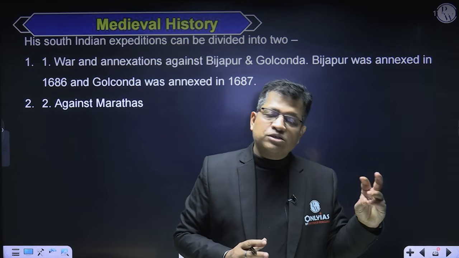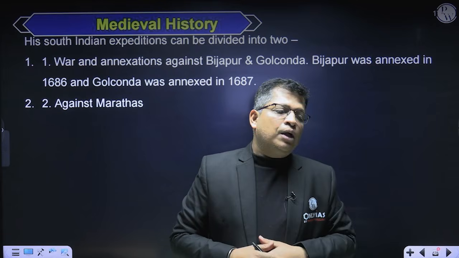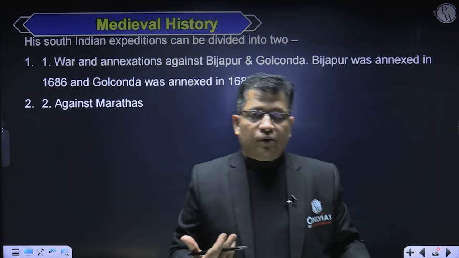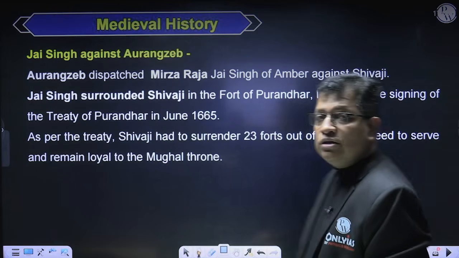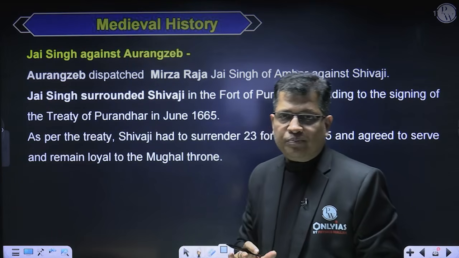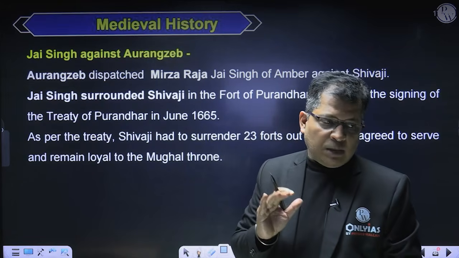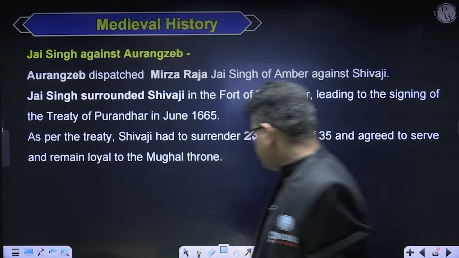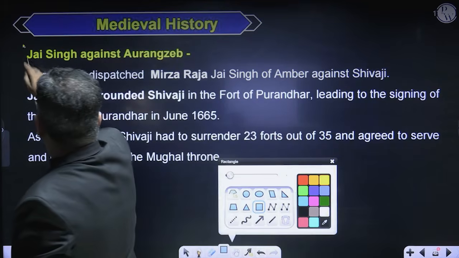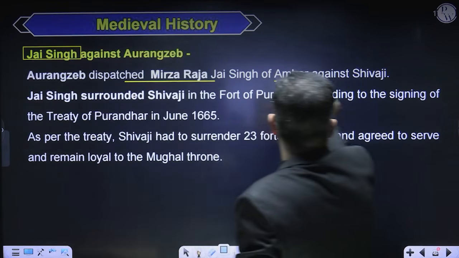He had annexed Bijapur and Golconda in 1686 and 1687. But Shivaji was a menace for Aurangzeb, right? So for suppressing Shivaji, he had sent one of his ablest officials, who was the Raja of Jaipur, that is called Jai Singh. So Aurangzeb dispatched Mirza Raja Jai Singh of Amber against Shivaji.